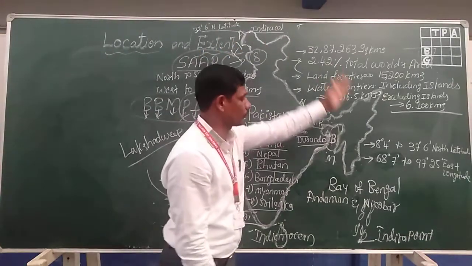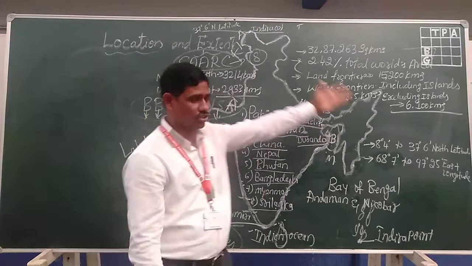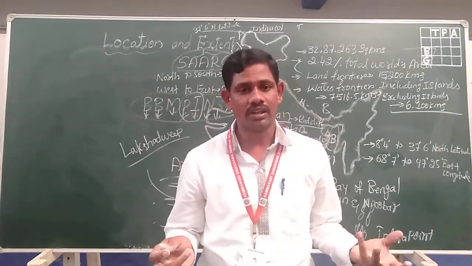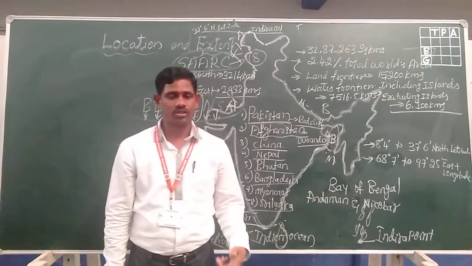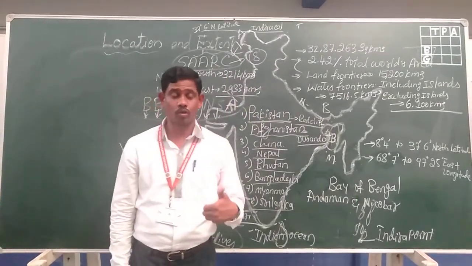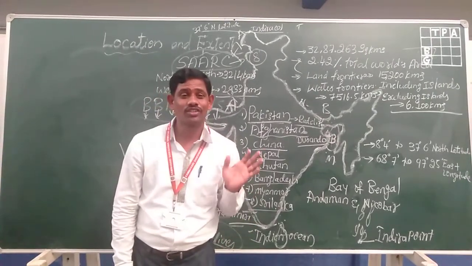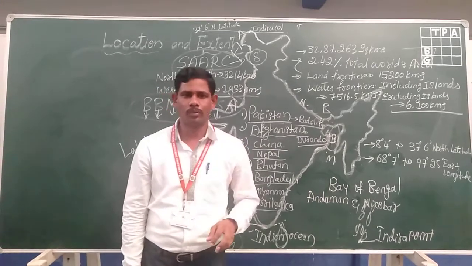So this is clear information about the location and extension of India, and in which latitude and longitude India extends. In the next class we will discuss very interesting information: the physical features of India. Very beautiful, very interesting information will be in the next chapter.